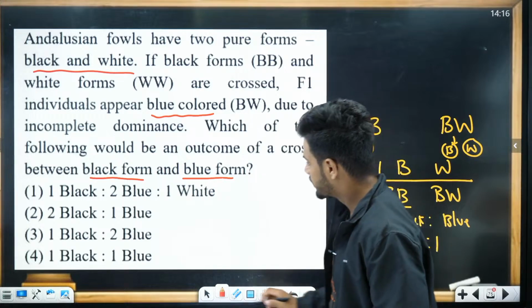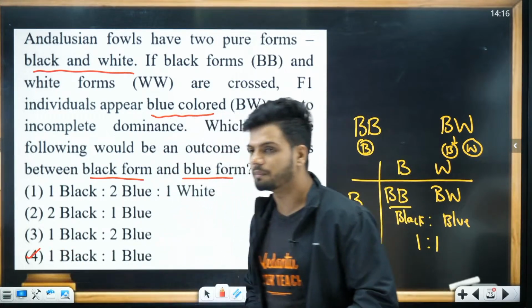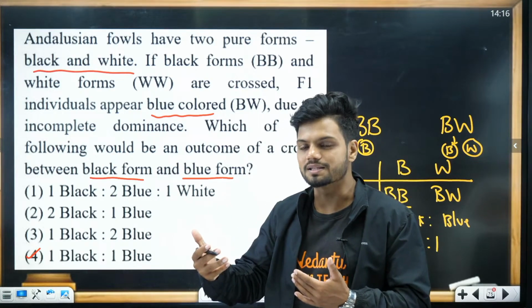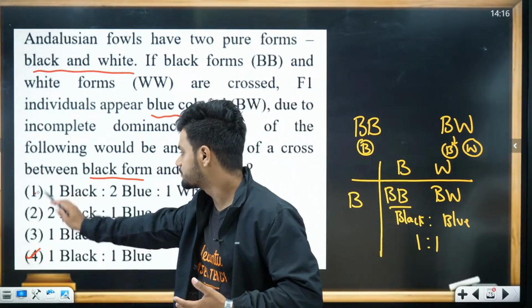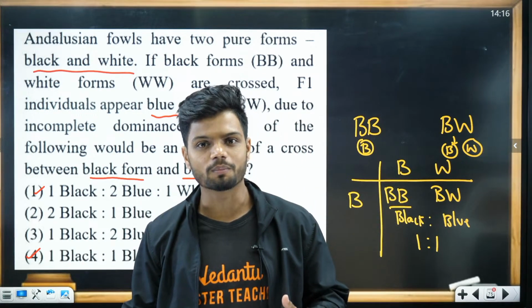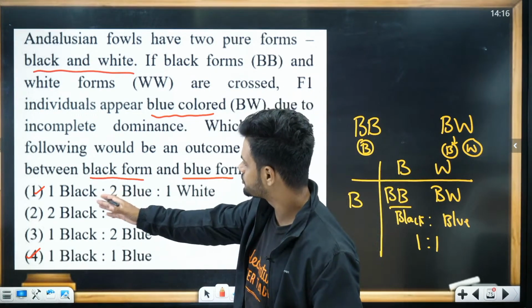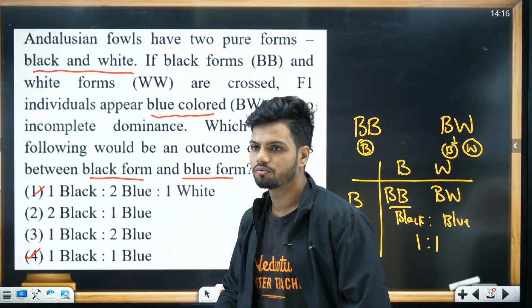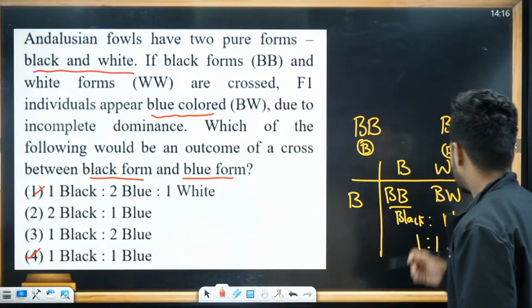How was this question? Let me tell you, in the urgency there's a very high chance that you might go for the first option, thinking, sir, it is incomplete dominance, so you might go for 1:2:1, but it is not. So option number 4.